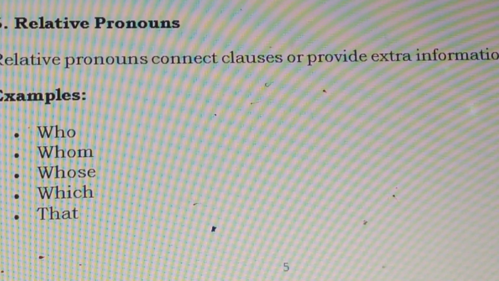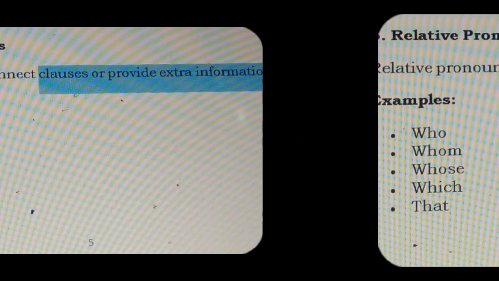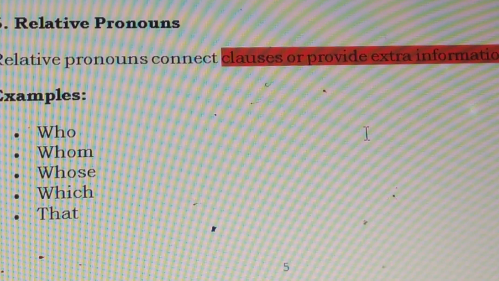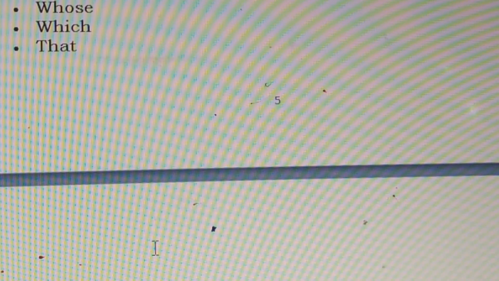Relative pronouns connect or provide extra information about a given noun. At that time, we use relative pronouns: who, whom, which, whose, that. This is an example of relative pronouns: The boy who won the race is my friend. This is the book that I bought. This is an example of relative pronouns.